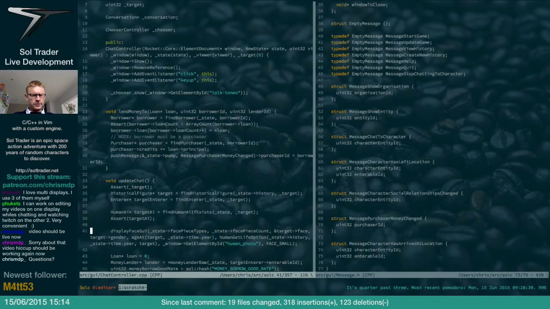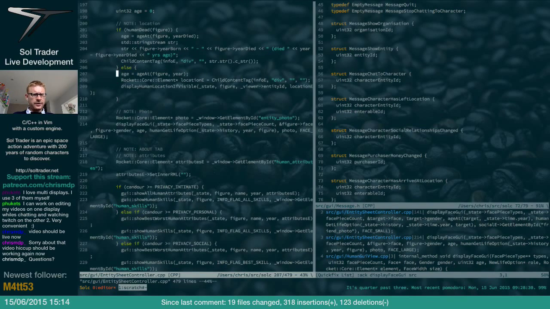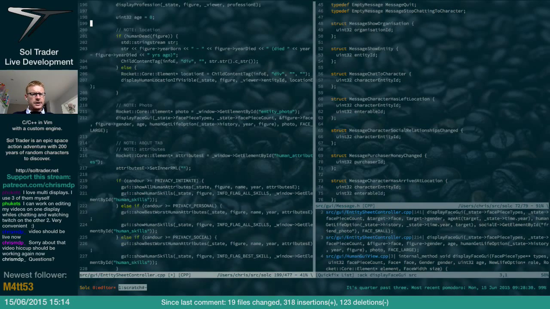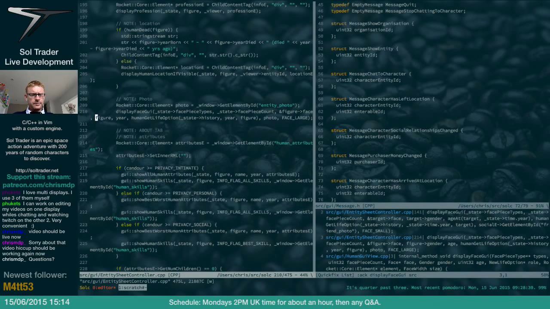Ooh, quite a lot. I'm not sure that this is the right option. Instead of just passing in the age, we're going to need to pass in the figure and the year. And we might as well just pass in the figure and the year everywhere.